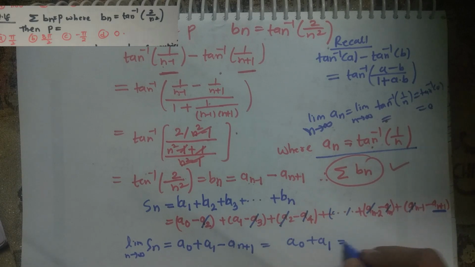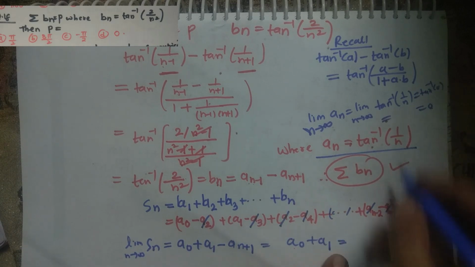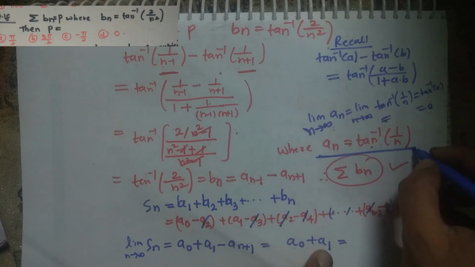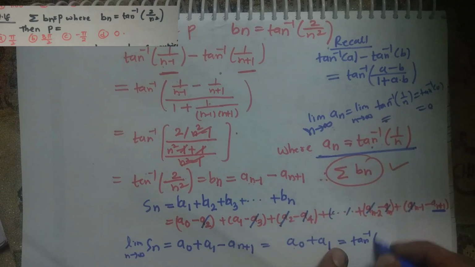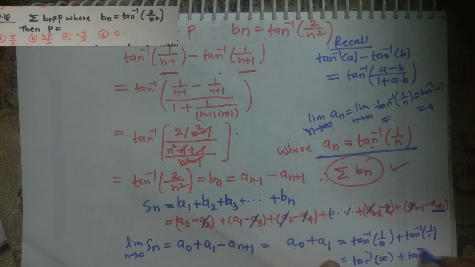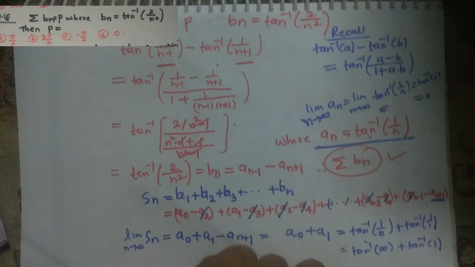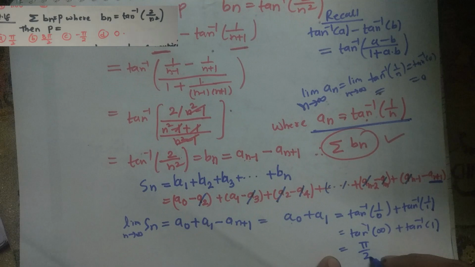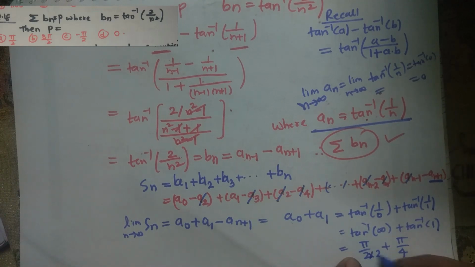Okay, but now see what are our a0 and a1. If I look carefully at how I structured our an, our a0 will be tan inverse of 1 by 0, plus our a1, which is tan inverse of 1 by 1. Now tan inverse of 1 by 0 means what? Infinity, plus tan inverse of 1. And what is tan inverse of infinity? Nothing but pi by 2, and tan inverse of 1 will be pi by 4. Okay, and if I try to add this, for that I have to make the denominator common, which is simply just multiply by 2.